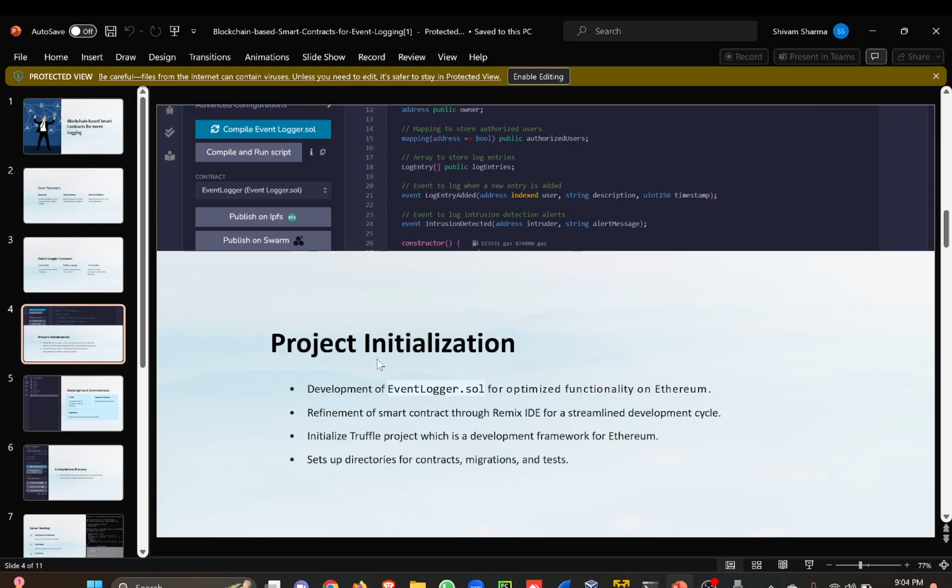In project initialization, after writing the code in Solidity, it was our turn to run and compile our code. And after successful compilation, we are going to deploy it using the MetaMask wallet and the Web3.js platform, and we are using Node as our front end and backend for this code.